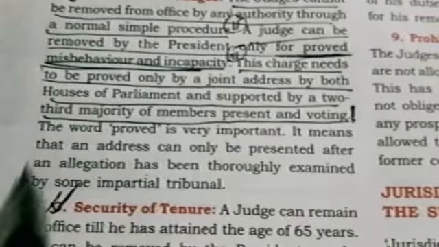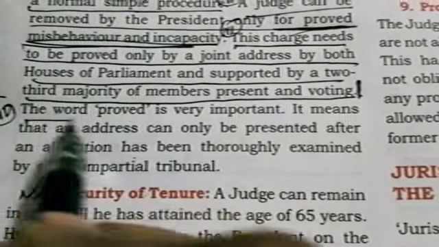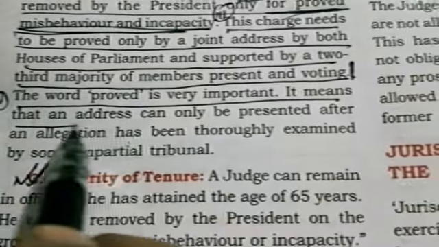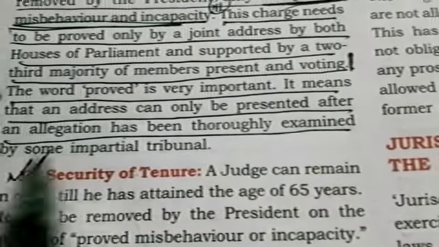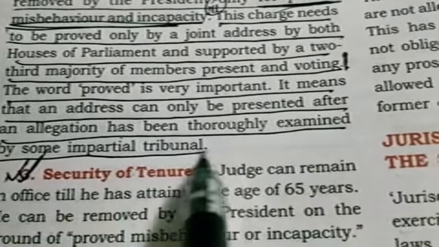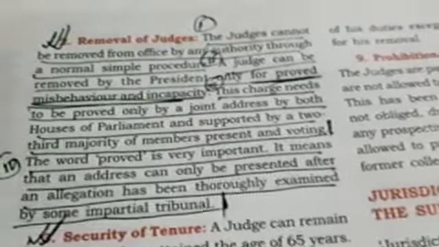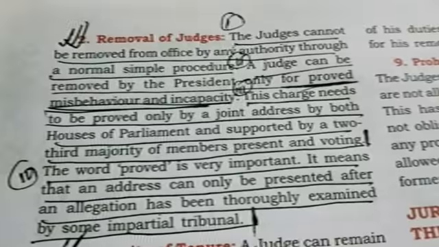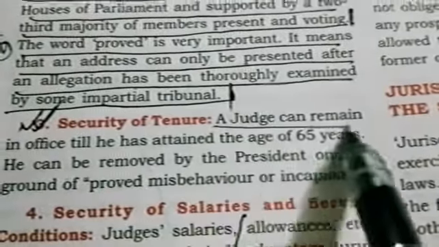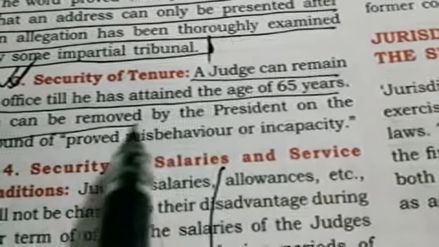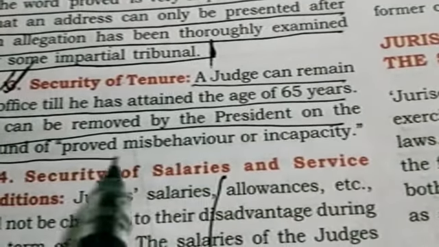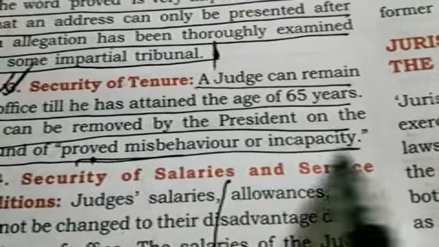And the fourth point, the word proved is very important. It means that an address can only be presented after an allegation has been thoroughly examined by some impartial tribunal. So total 4 points are there under the removal of judges, children. Is it clear? And security of tenure: a judge can remain in office till he has attained the age of 65 years. He can be removed by the president on the ground of proved misbehavior or incapacity. This is the main line, children.